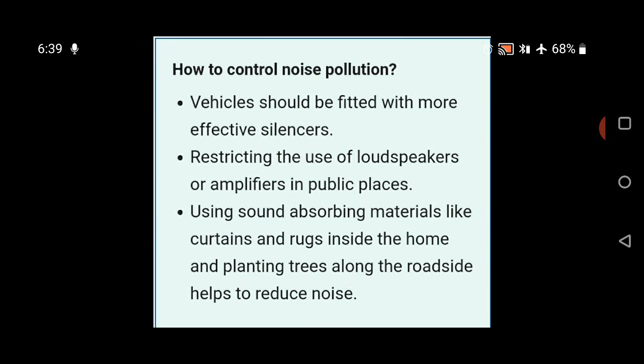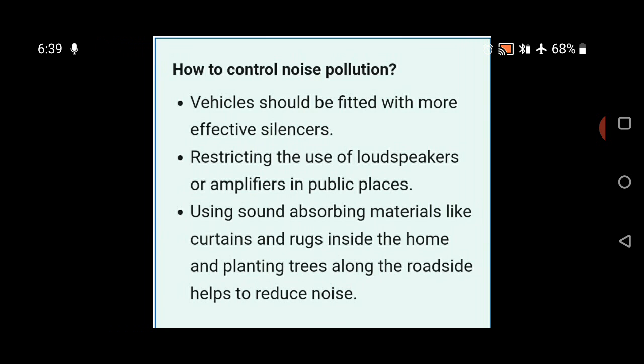Community law enforcers should be made to check the misuse of loudspeakers, outdoor parties, and public announcement systems. Community laws must create silence zones near schools, colleges, and hospitals.